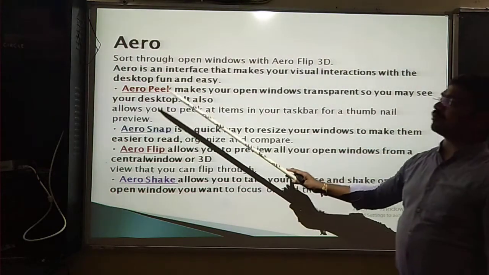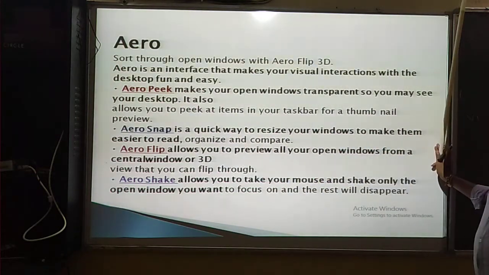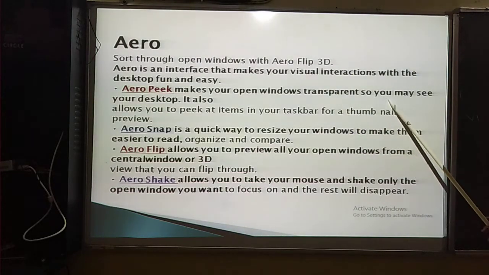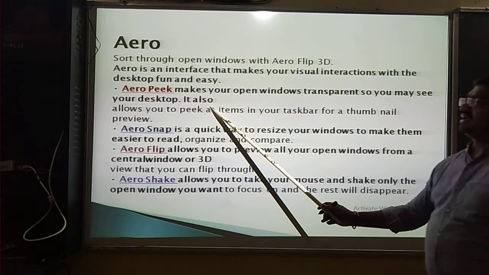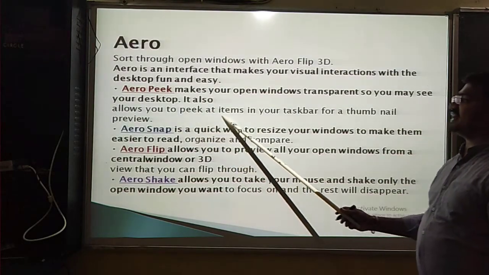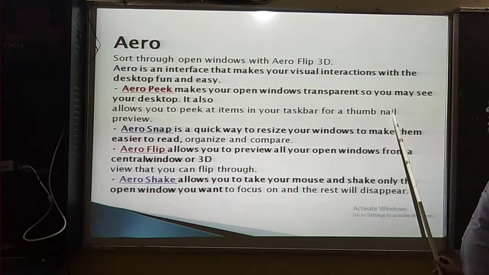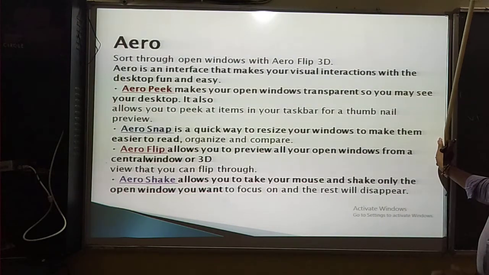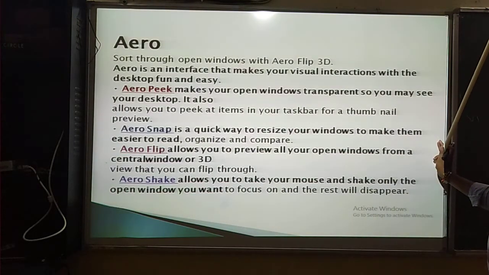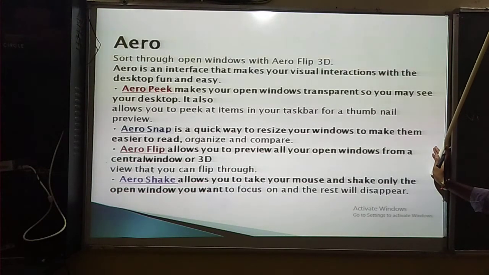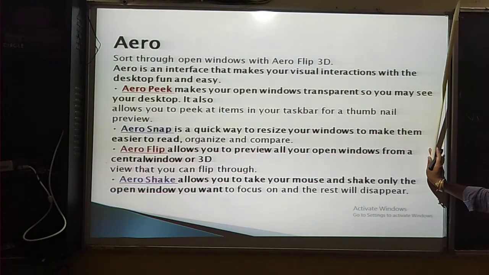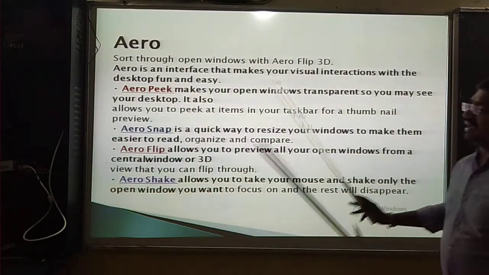The first one is Aero Peek. What is the meaning of Aero Peek? Aero Peek makes your open windows transparent so you may see your desktop. You also have the peek attached in your taskbar, in a thumbnail or preview. So Aero Peek means making open windows transparent so you may see your desktop, and it also has peek-add items in your taskbar for thumbnail preview.